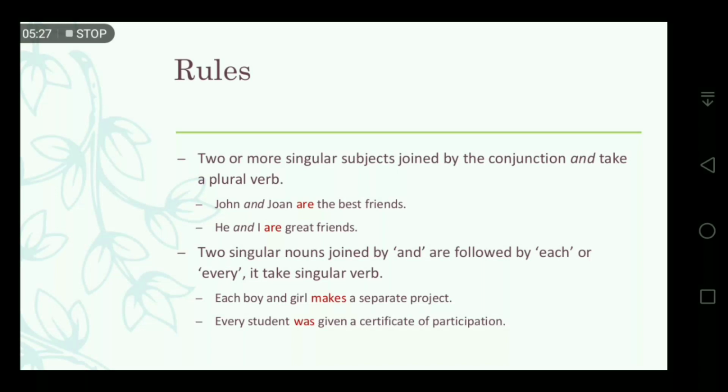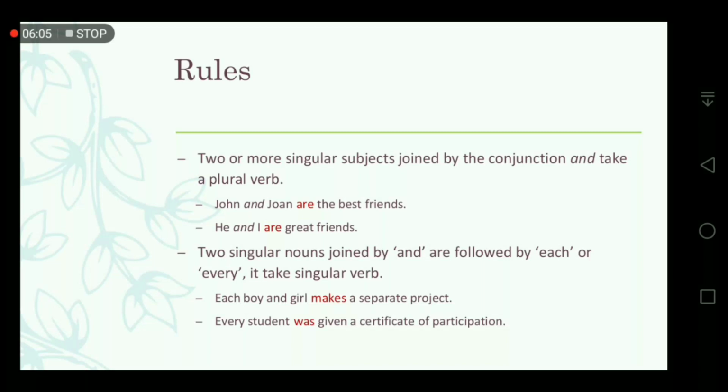Thereafter, the next rule: two singular nouns joined by and, and also preceded by each or every, take a singular verb. Okay, if there are two singular nouns joined by the conjunction and, with each or every before them, it should take a singular verb.